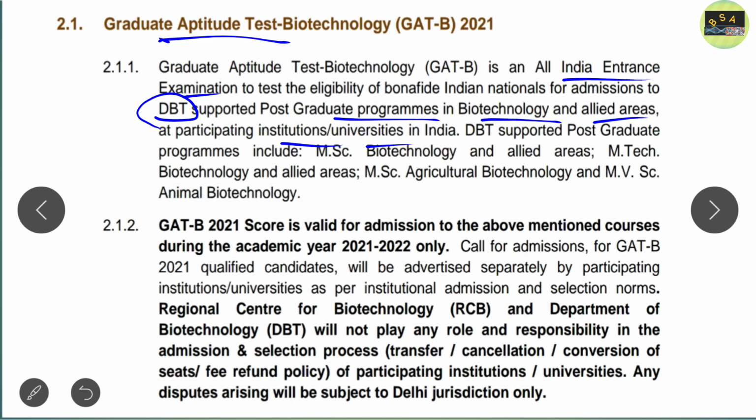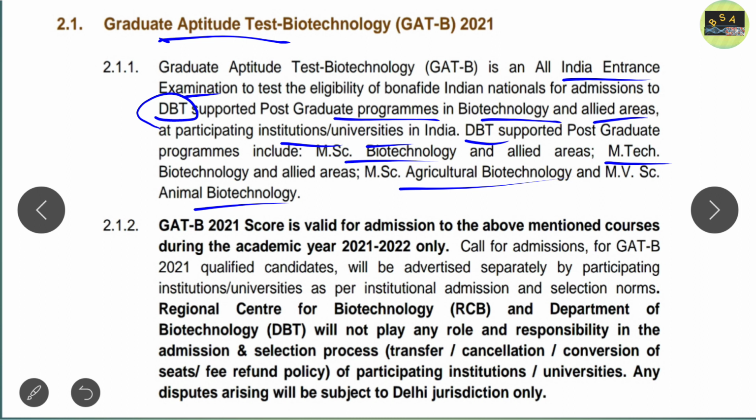This DBT supported postgraduate program includes MSc Biotechnology and allied areas, as I already mentioned, as well as MTech in Biotechnology and allied areas, MSc Agriculture Biotechnology, and MVSc Animal Biotechnology. So this is about the GATE B all India entrance examination.